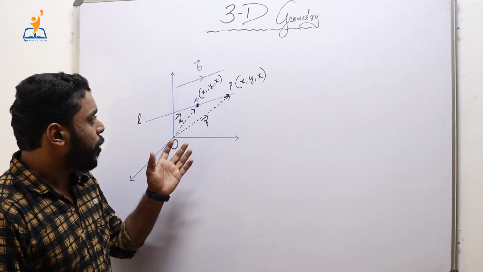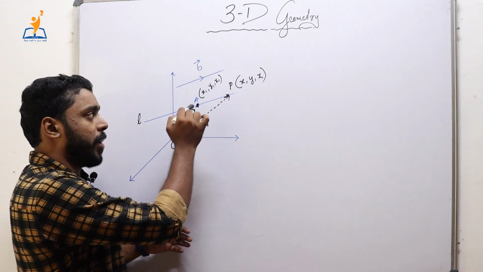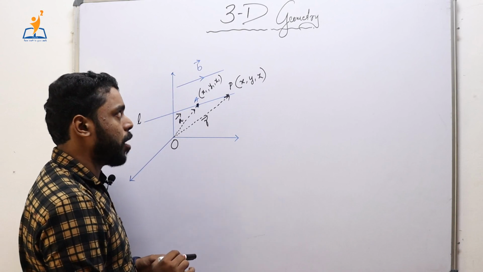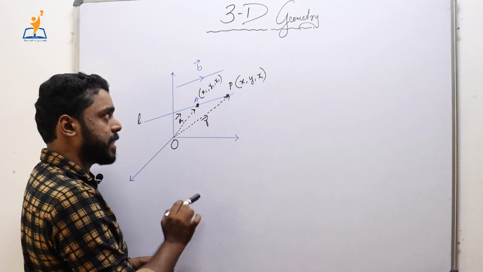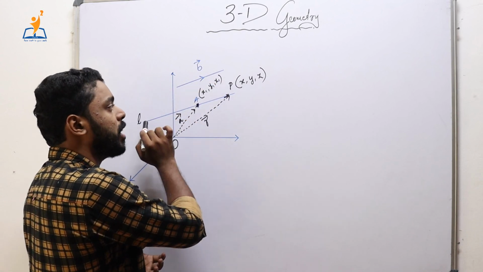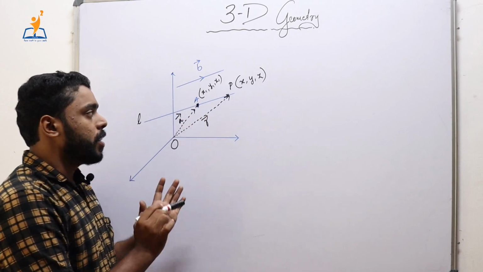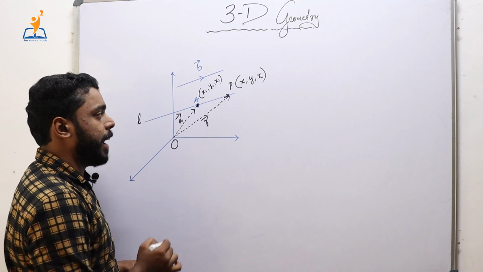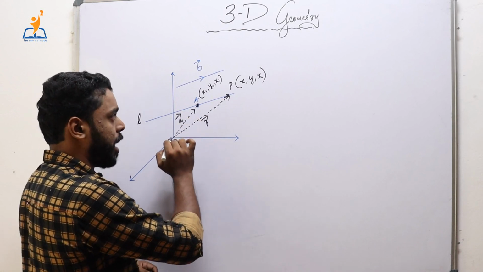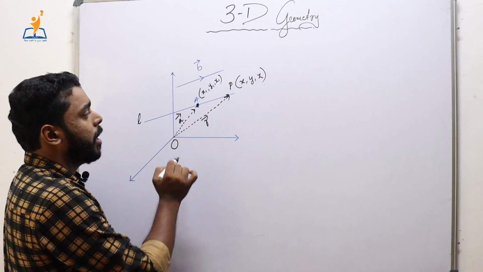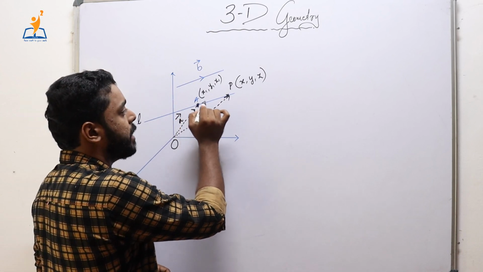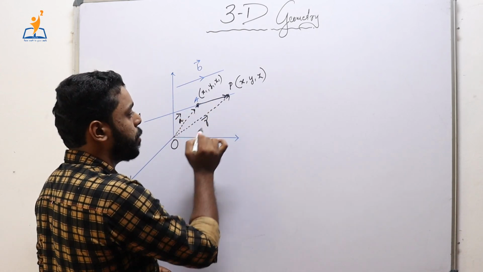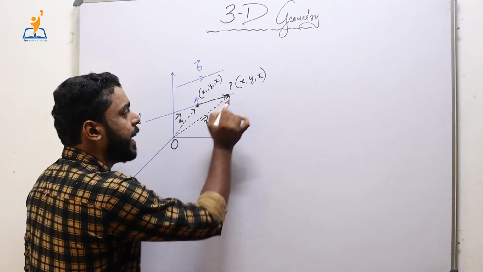So now we have an image like this where A is the fixed point, P is the arbitrary point, and b is the vector which is given to us, which is parallel to the line segment which passes through A. So let it be there. Now we named the position vector of A as small letter a and the position vector of P as r. Now we can easily find the vector AP, right? Because this is a triangle.